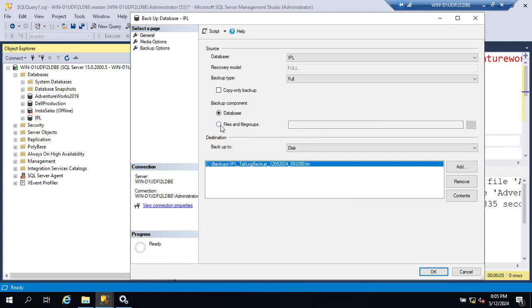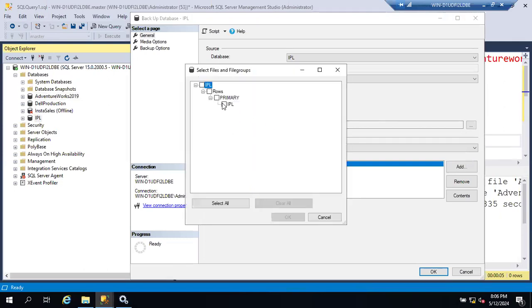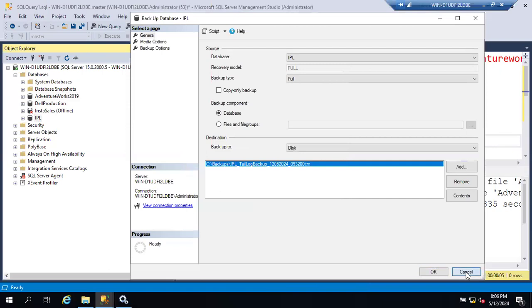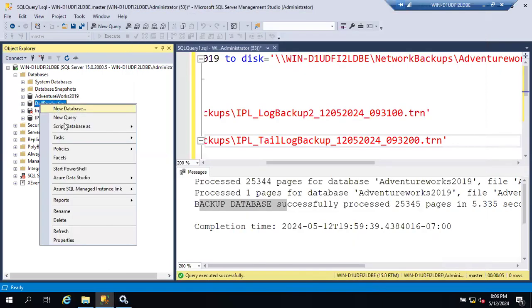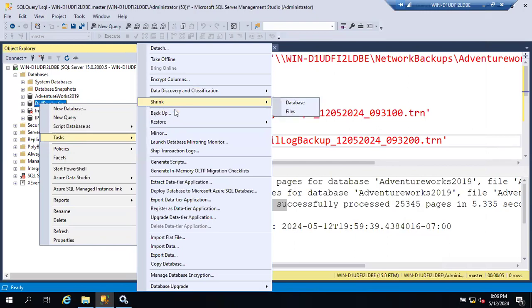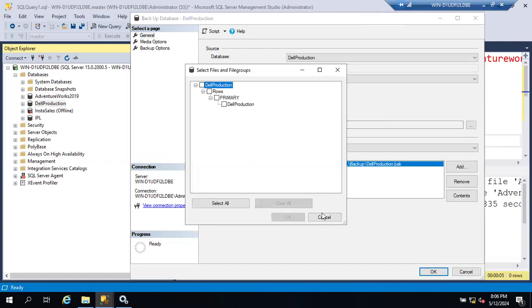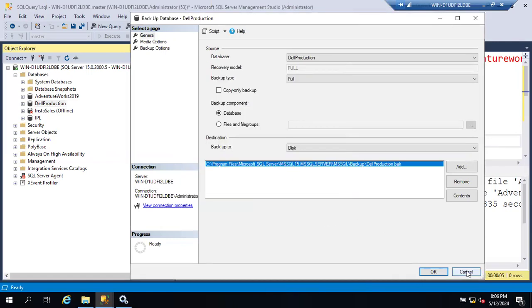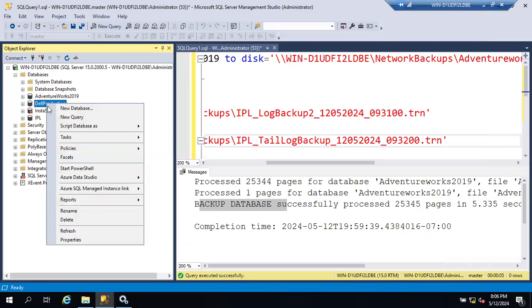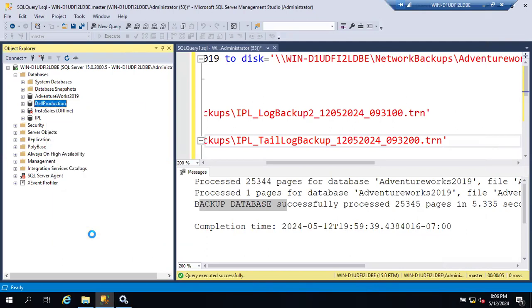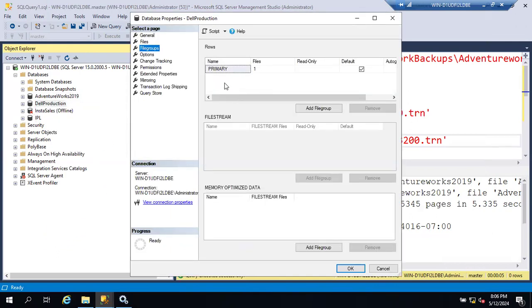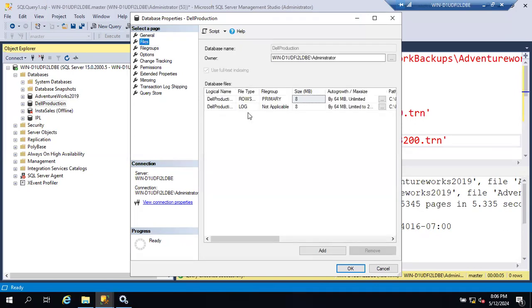and here if you choose file and file group backup, you can see there are different file groups, or else let me go to maybe any database we have with different file groups. I have added some file groups, right? Let me check whether Dell production is having different file groups. No, this is also having only one file group. Okay, we'll do one thing, we'll add extra file groups. Go to properties of this database, and I'm going to add extra file groups, guys. I'm adding some extra file groups and extra files just for the demo. FG1, file group 1. And I'm adding extra 2-3 files here.